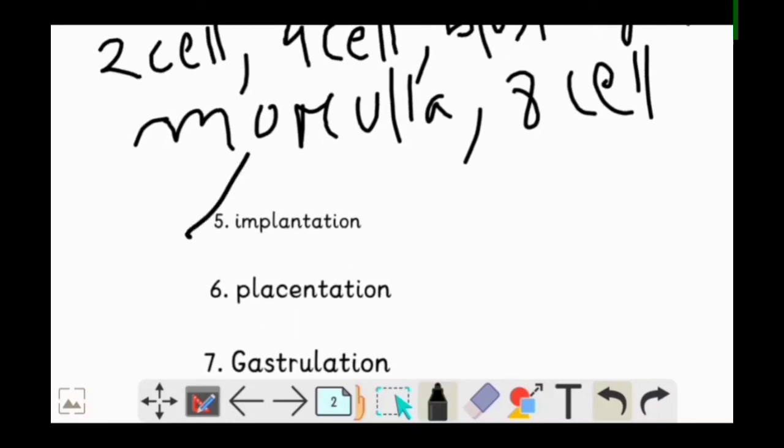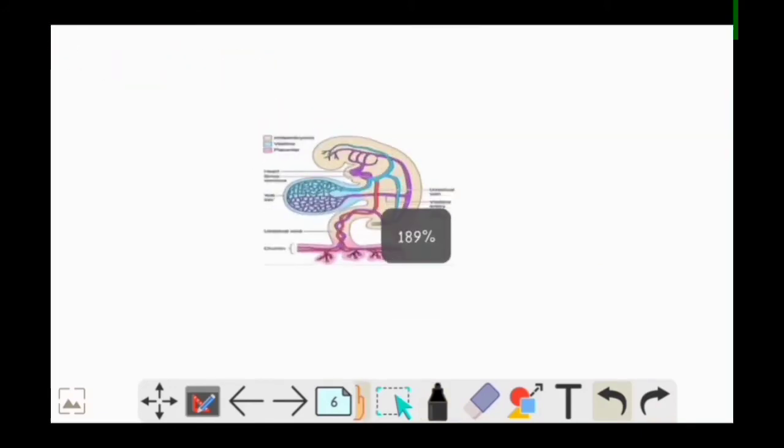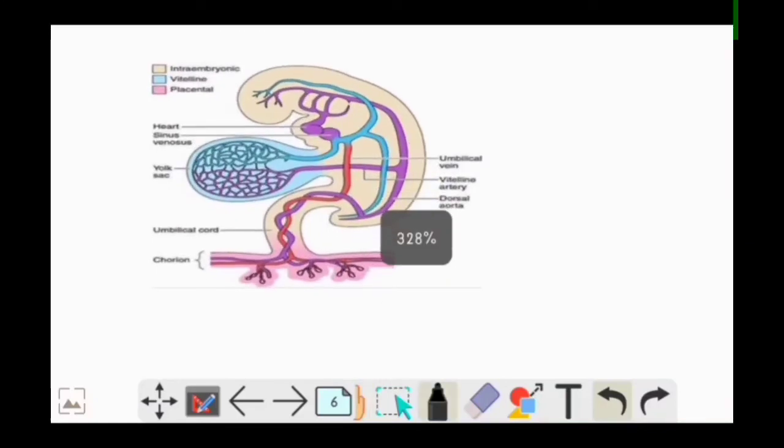Now what is implantation? Implantation means fixing of that structure into the uterine tissue.